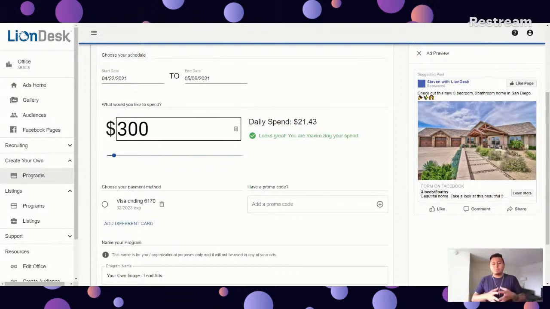And the more you spend, right, the more your ad gets served to other people, right? So you have your total spend, you have your daily spend, and then right below, you'll just select your payment method.